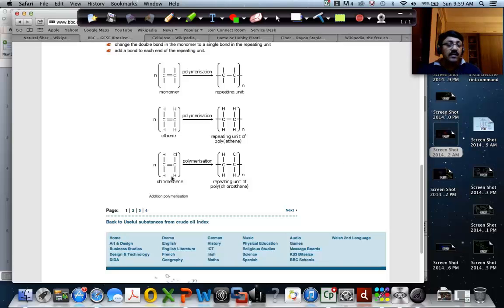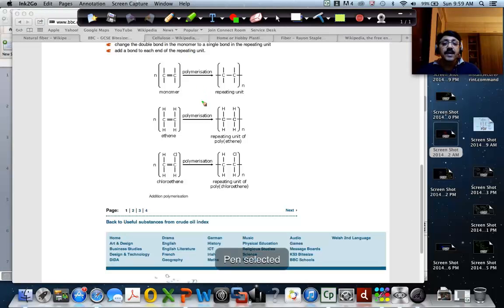Now this is the example we saw before, chloroethene or chloroethylene, right? Where you can have multiple molecules of chloroethene chained together to form polychloroethene, which is typically used for creating pipes and plastic pipes and so on, right? So this is what is polymerization. So I hope this is clear to you. What is polymerization? It is basically the process of chaining together multiple monomers to create a polymer molecule.